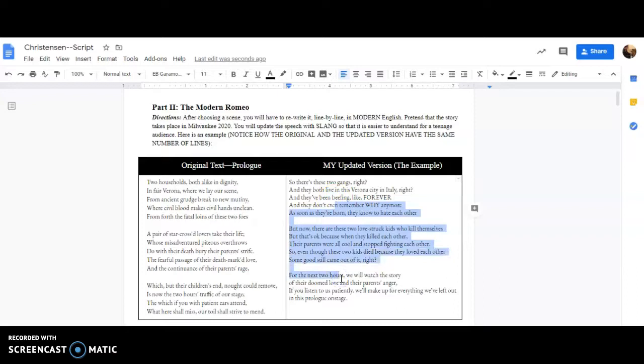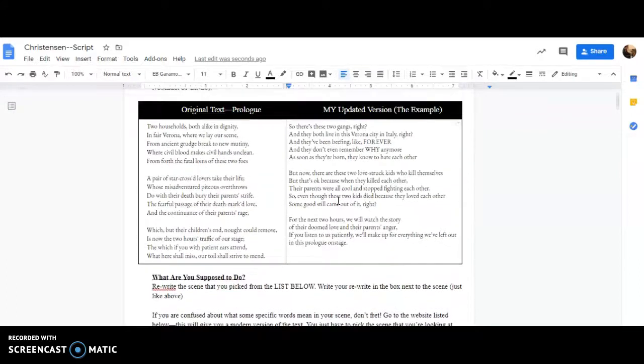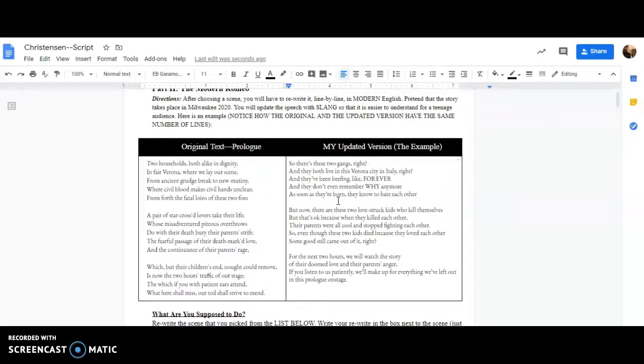Feel free to use slang. Do whatever you gotta do to make it sound like it's in Milwaukee in 2020. And that's all you're gonna do for the next 3 days. So today is Wednesday. You'll do this for tomorrow, which is Thursday, and Friday, which is your 3rd day. So you only have to do 1 scene. This is basically all you have to do. You see how I wrote these chunks, this chunk here? That's all you have to do for the next 3 days. That's what's due at Friday at 11:59 p.m.